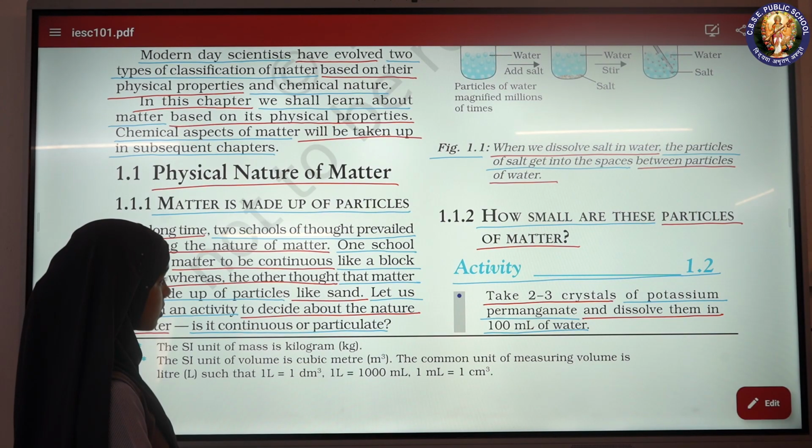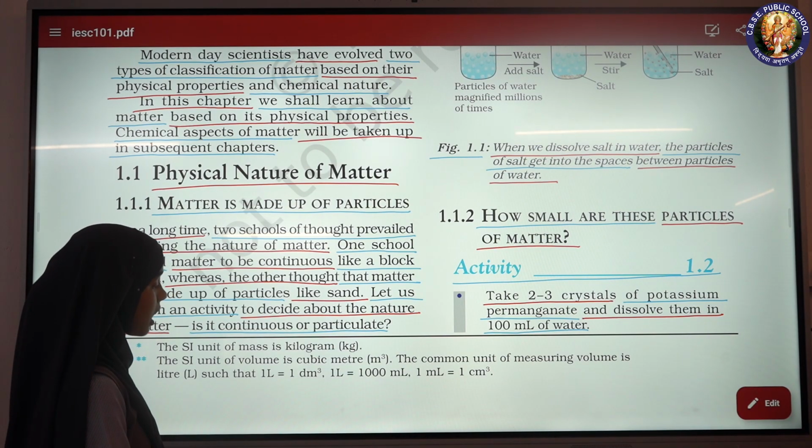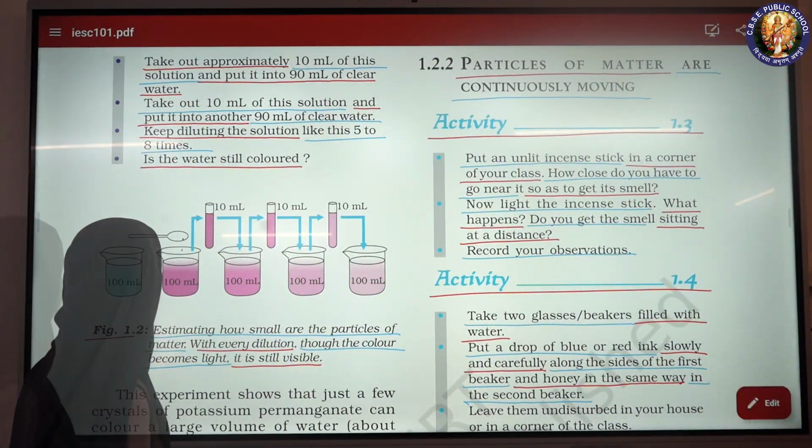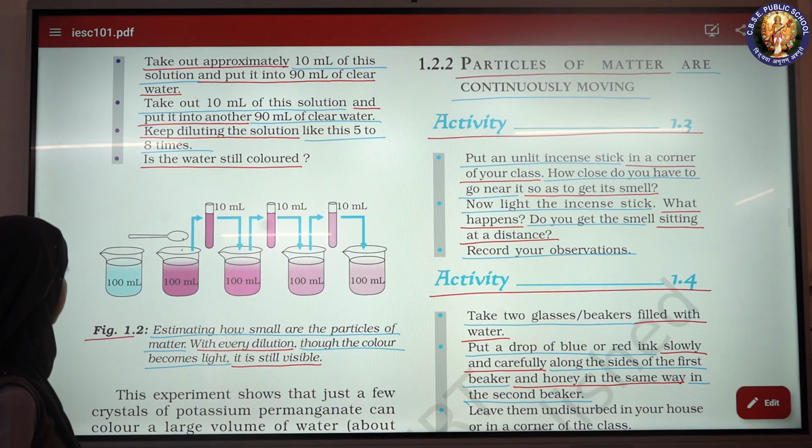Particles of matter. Activity 1.2. Take 2-3 crystals of potassium permanganate and dissolve them in 100 ml of water. Take out approximately 10 ml of this solution and put it into 90 ml of clear water.